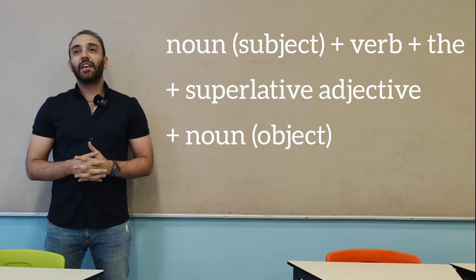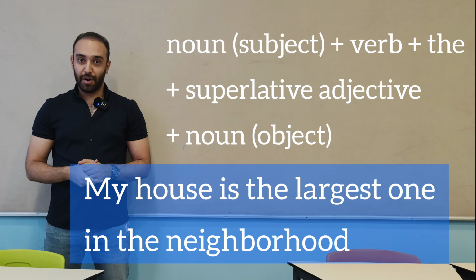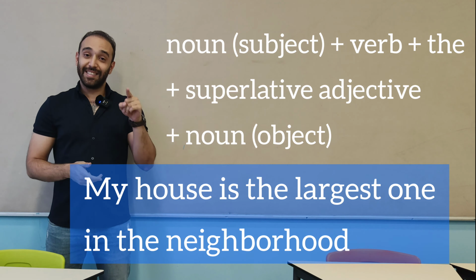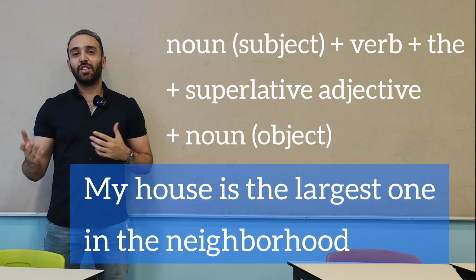For example, I can say that my house is the largest one in the neighborhood, okay? Largest one is the largest one. I think you have understood the concept, the differences between comparative and superlative.